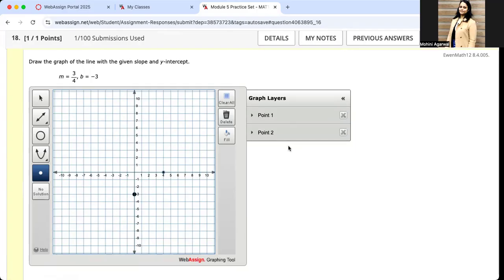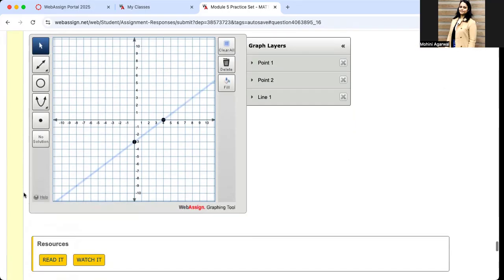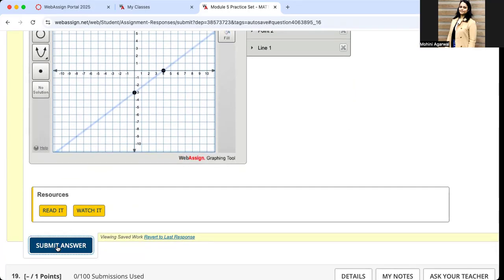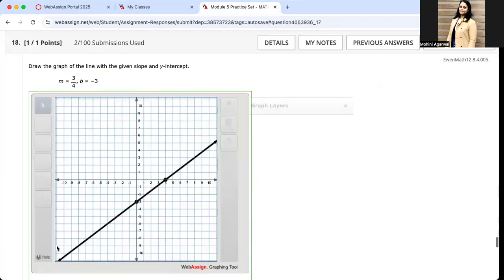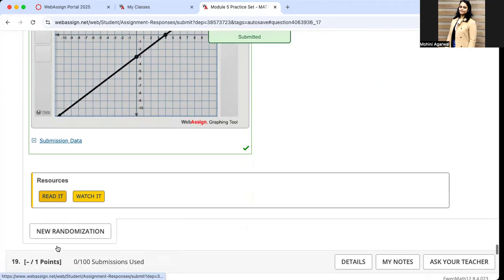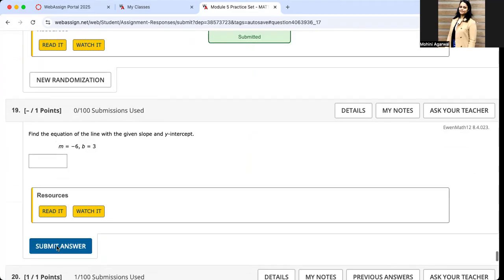There are 2 points plotted now. Take the line and just join them. And let's see. Got it? Okay.